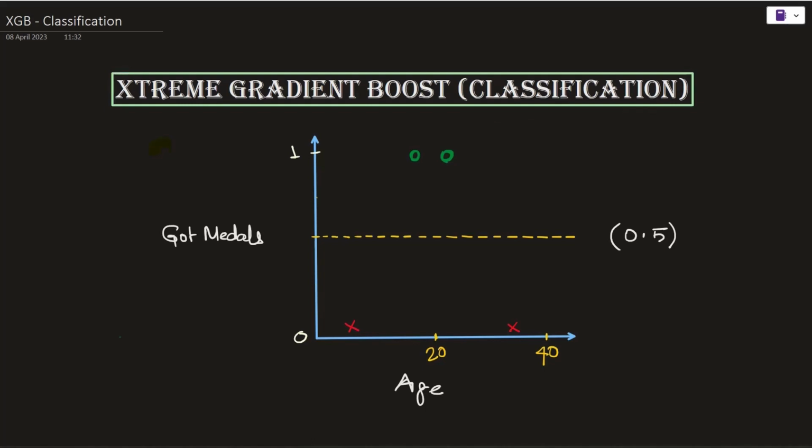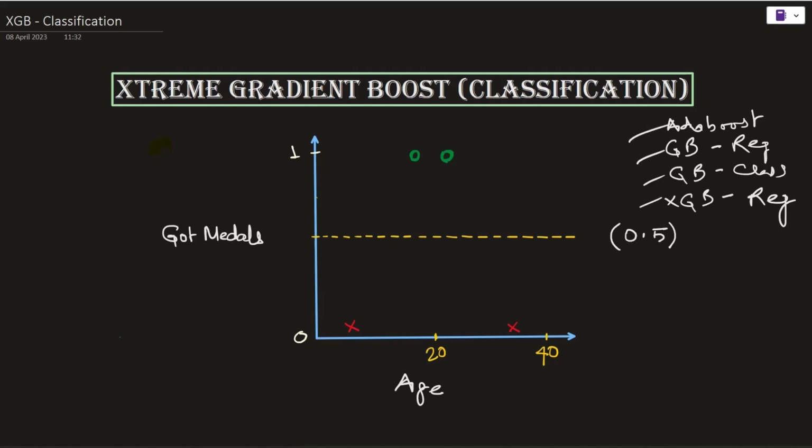Not only that, previously we have covered the boosting algorithms like AdaBoost, gradient boosting for regression problem, then gradient boosting for classification problem, and right within the previous lecture we covered extreme gradient boosting for regression problem. I would say that before you cover this particular lecture, try to cover all these topics. That will help you a lot in order to understand this lecture on extreme gradient boosting for a classification problem. I will provide you the link for the machine learning playlist below in the description box. Please consider checking it out.